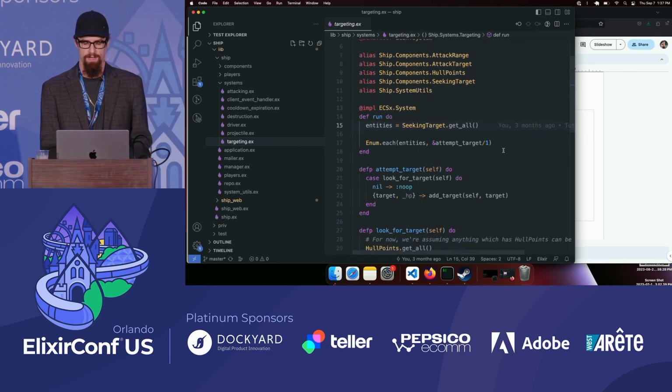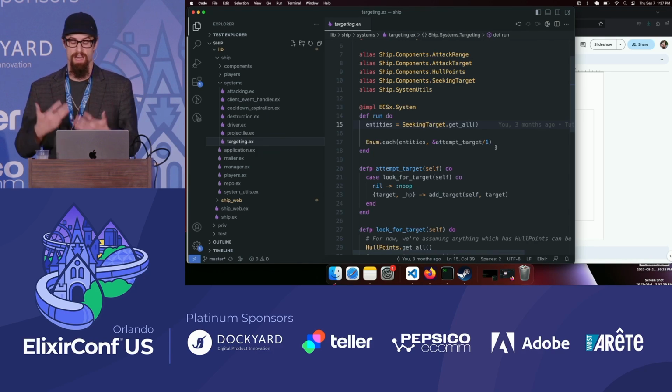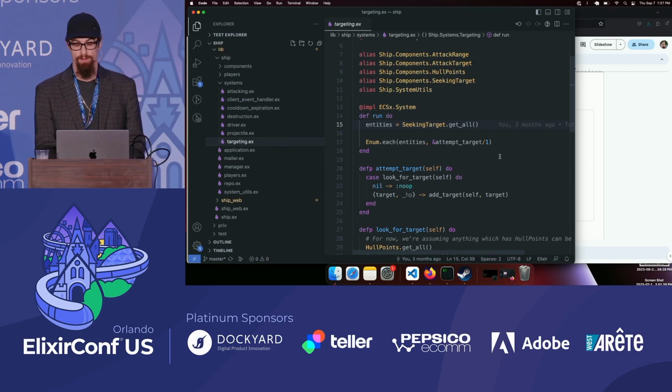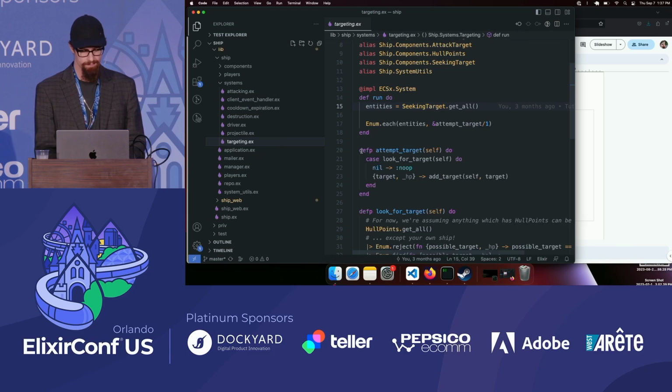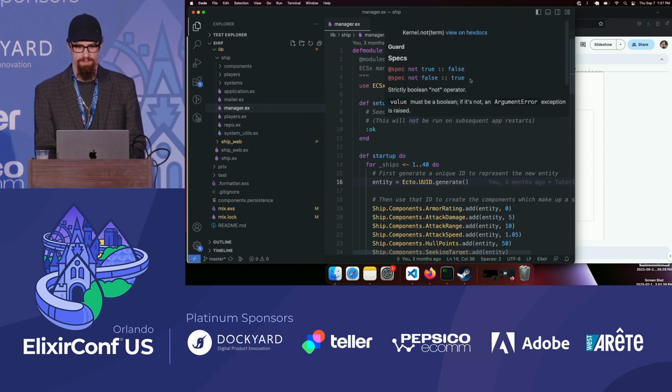And if an entity does not have a target yet, then we're going to look for a new target for it. So that's the systems. Then we have some Phoenix-generated stuff here, and then the manager.